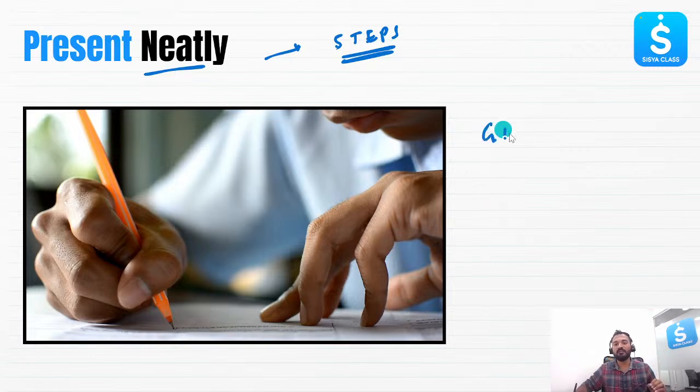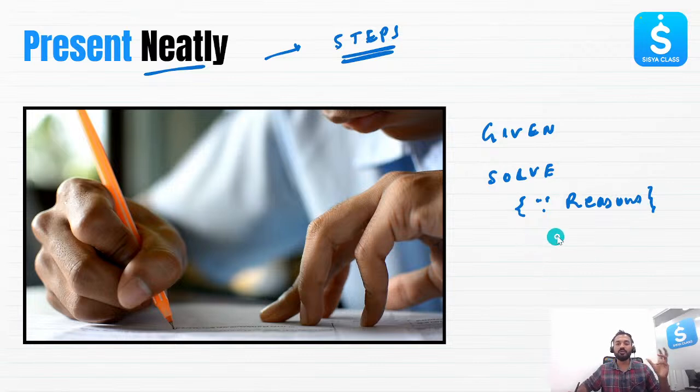First you will write the given information, then you will solve the question. Whatever theorems you use, you will write the reasons, mentioning them specifically in brackets. In this way you will mention the reasons, very, very important. Wherever you are using proofs or any theorem, you will write the reasons. After that, do not miss writing the final answer statement also. This is the way to present step by step solutions neatly.